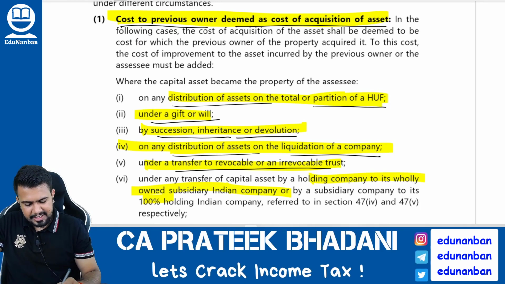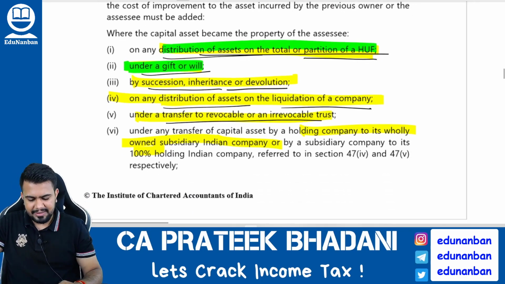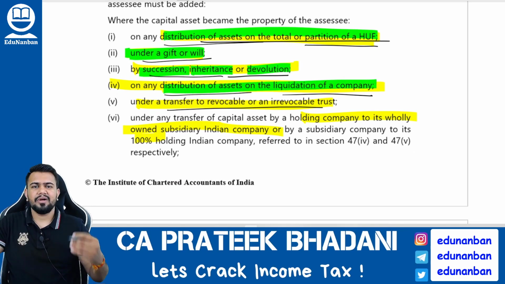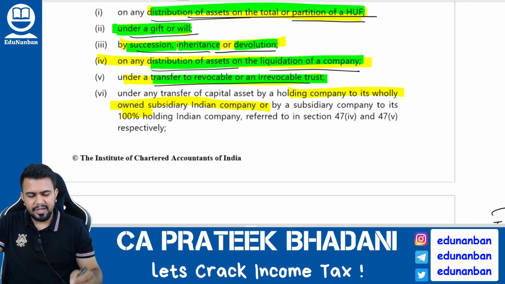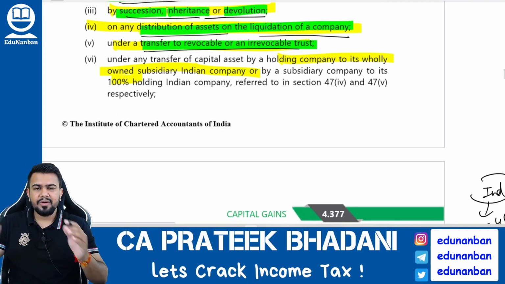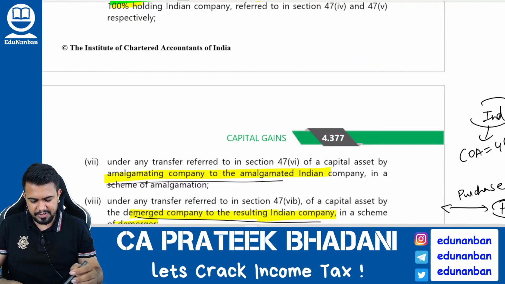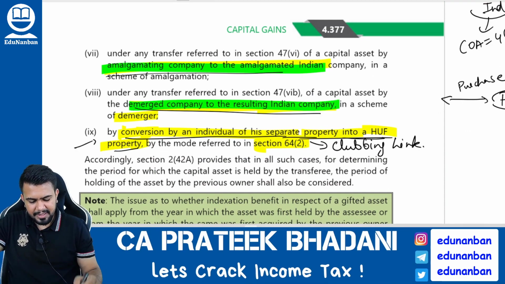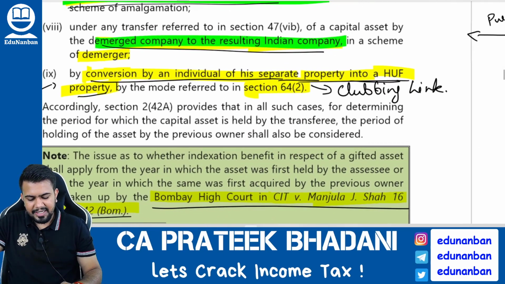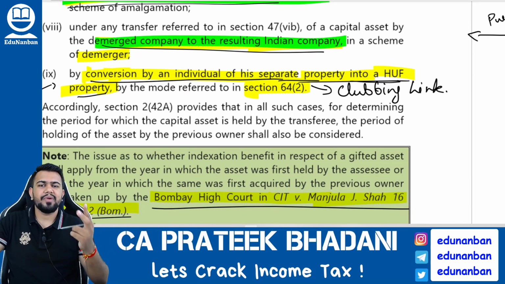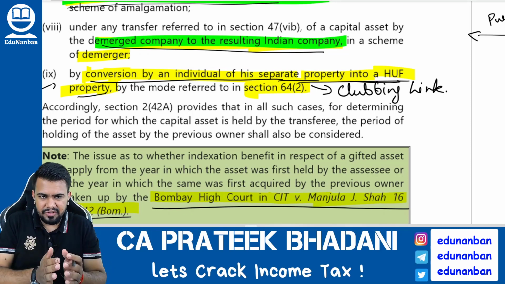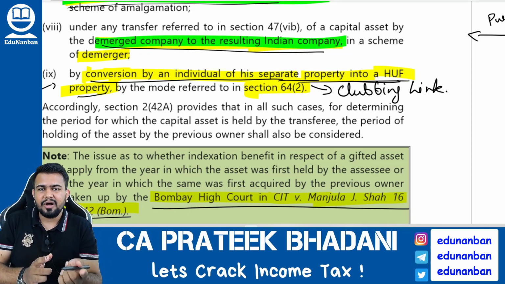See here, distribution of assets on full or partial partition of HUF, any gift or will that is received, any succession, inheritance or devolution, any distribution of assets on the liquidation of a company, any transfer to a revocable or irrevocable trust, if a holding company is transferring to a 100% Indian subsidiary, if an amalgamating company is transferring to the amalgamated company, a demerged company transferring to the resulting company, and also if an individual is converting his property into HUF property, in such case also when the property comes in the hands of the HUF, the cost of the property will be the cost of the previous owner.